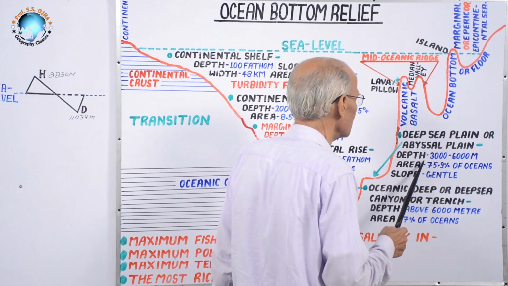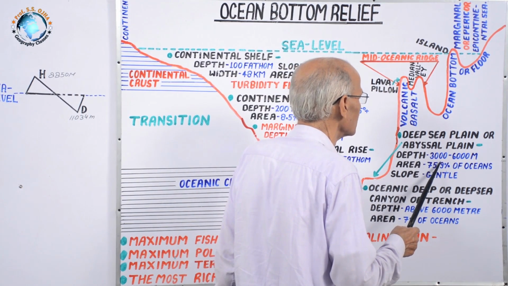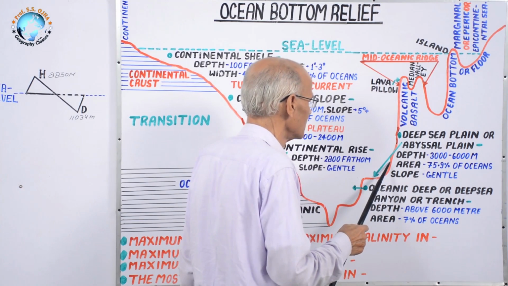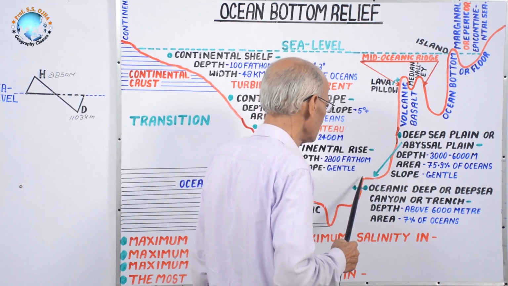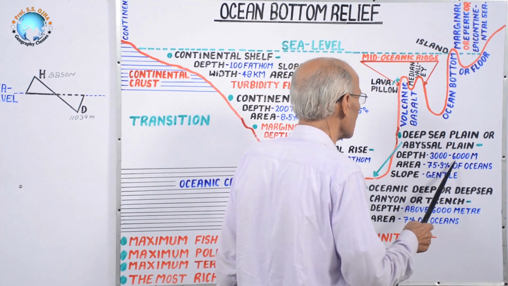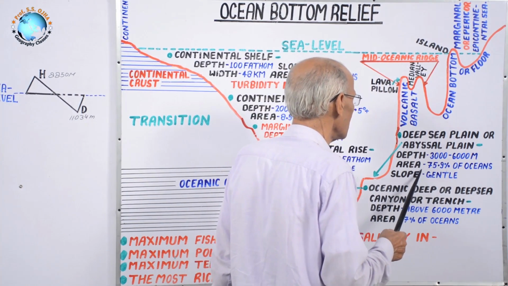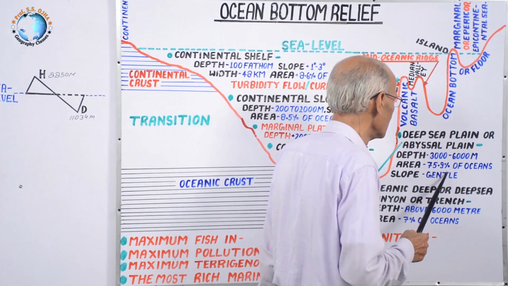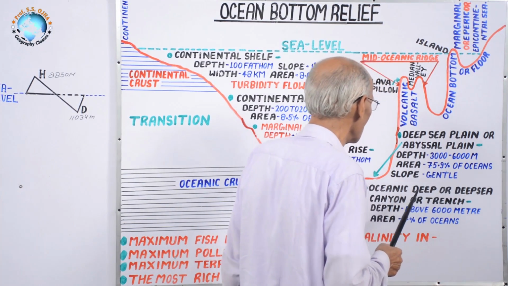Their depth varies from 3,000 to 6,000 meters, and the area they cover is 75.9% of the world ocean.